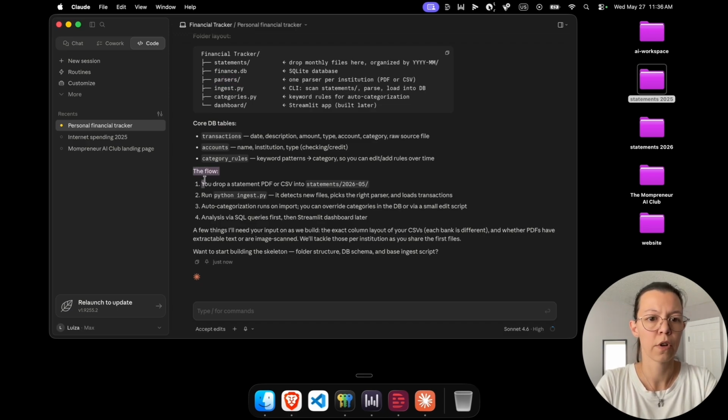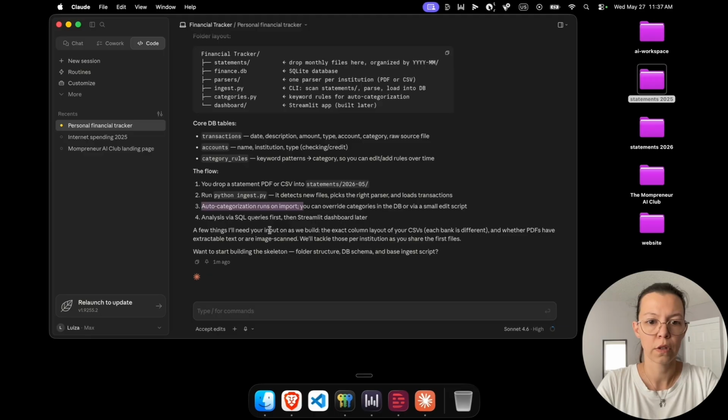And the flow: you drop a statement, and then we run Python ingest, and Claude's going to help us with everything. You don't need to remember any of this. Auto-categorization runs on import, okay.